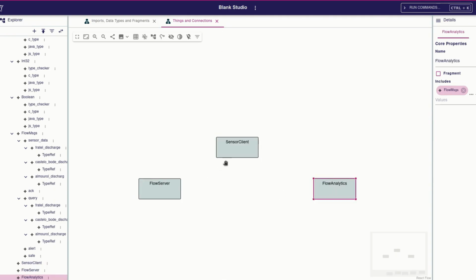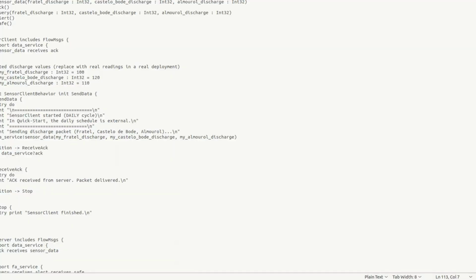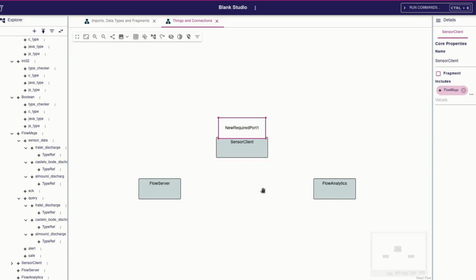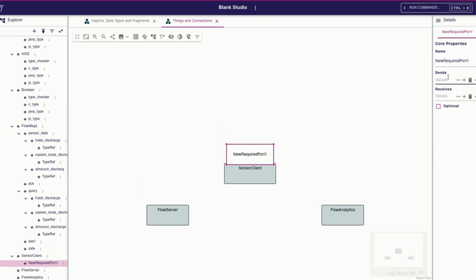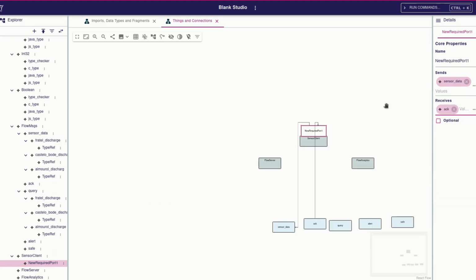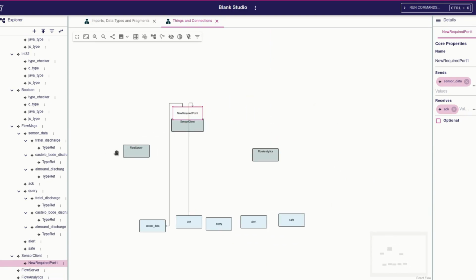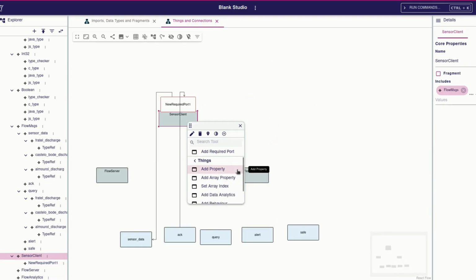Now I start adding the main components of the system. I begin adding the core things that form the IoT architecture. In this example, we use a sensor client, a flow server, and a flow analytics component. I place the blocks on the canvas so the structure is clear and readable.